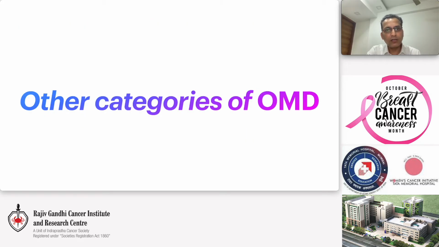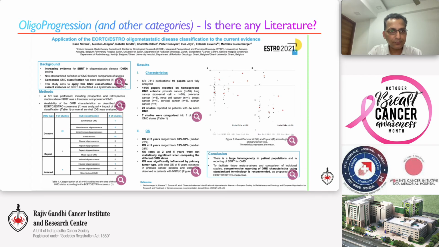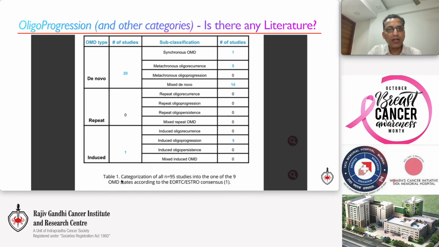What about other categories of oligometastasis as described in the ESTRO EORTC consensus statement on the classification of oligometastasis? At first, I was concerned that I didn't find much literature on these newly defined categories of oligometastasis. Two abstracts presented at ESTRO last month highlight the dearth of literature. So Guckenberger et al. presented the results of a systematic literature search in which most newly defined categories of oligometastasis actually don't have any literature.